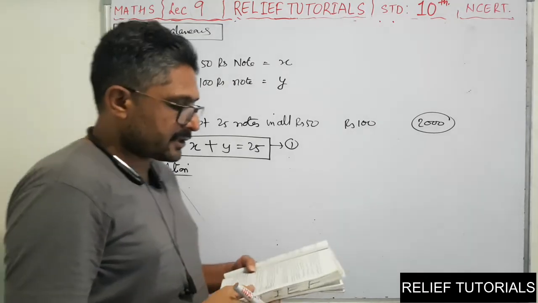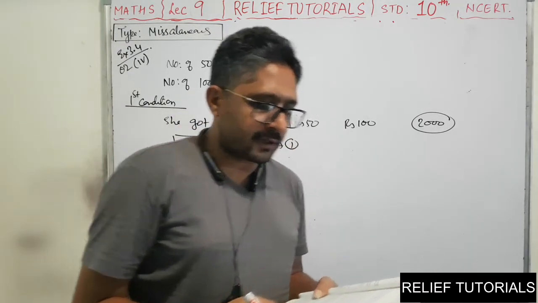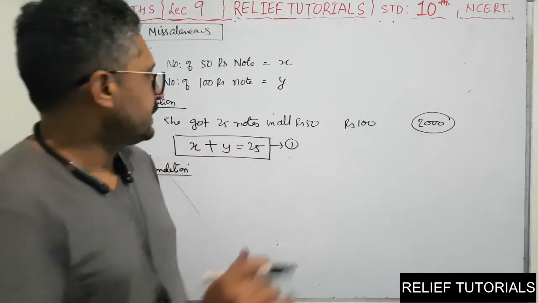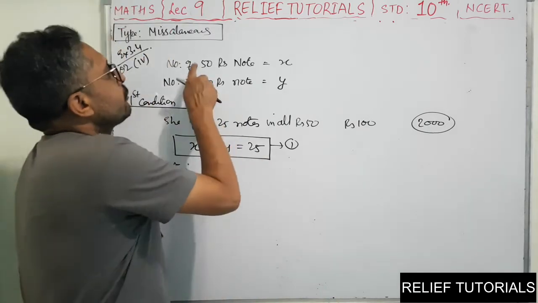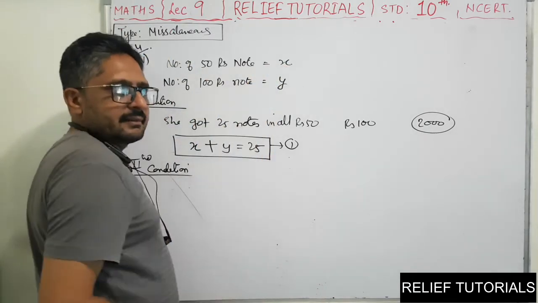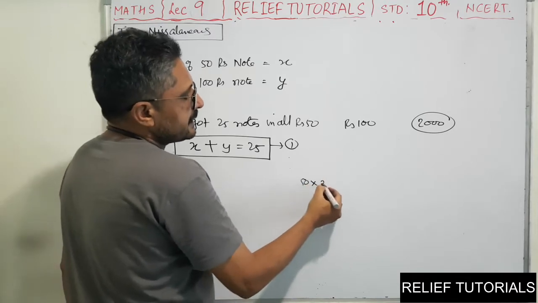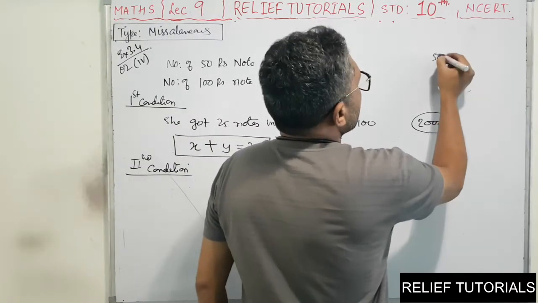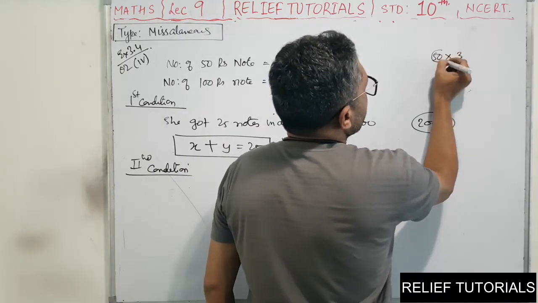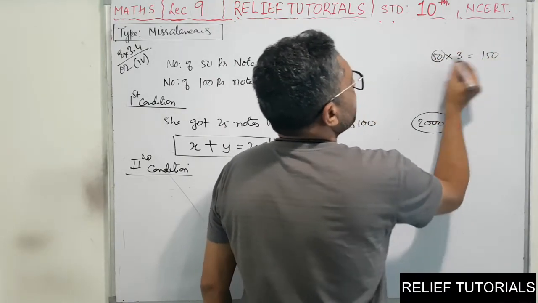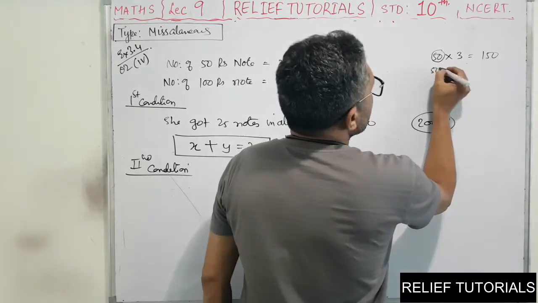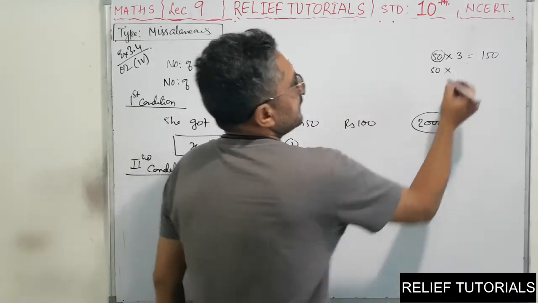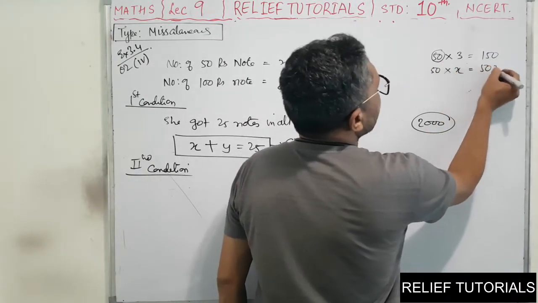See, what is the second condition? She has withdrawn how many? 2000 rupees. Now see, 50 rupees notes are X. If 50 rupees notes are 3, then the total will be 150. If 50 rupees notes are X, then 50 into X, so that will be 50X.